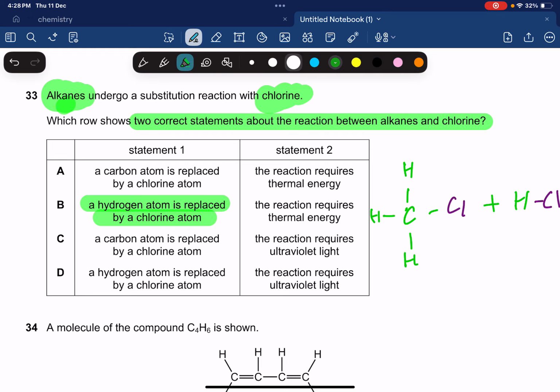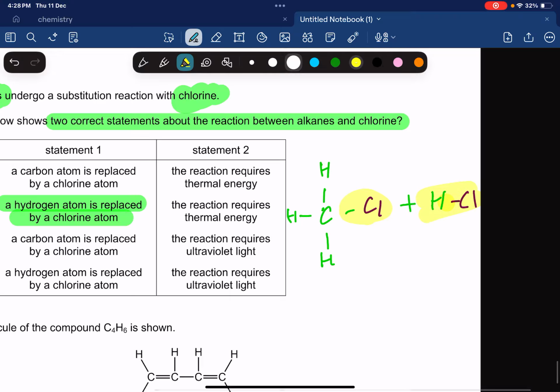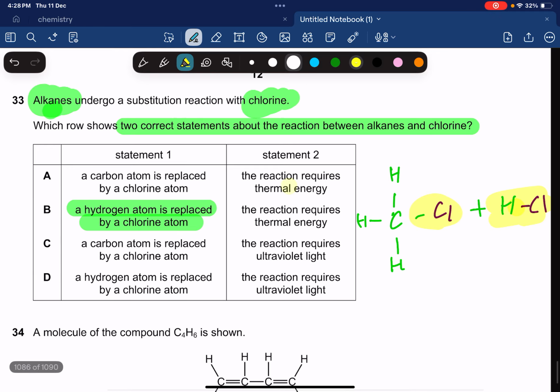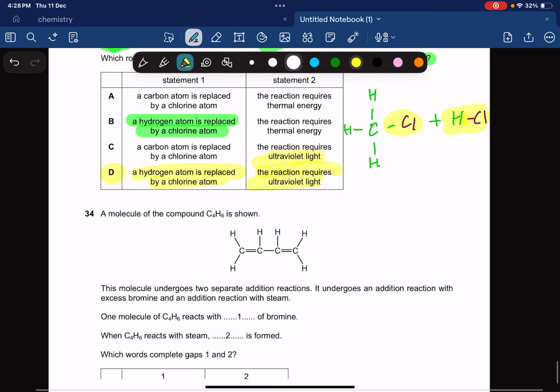So now this requires activation energy that's provided by UV light to basically break the Cl-Cl bond first. So the reaction requires thermal energy? No, not thermal energy. The reaction requires ultraviolet light, and a hydrogen atom is replaced, making option D the correct one.